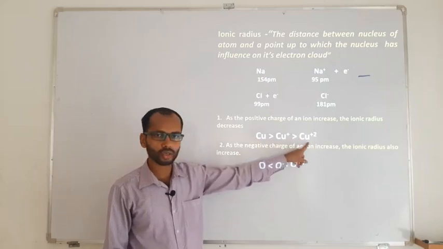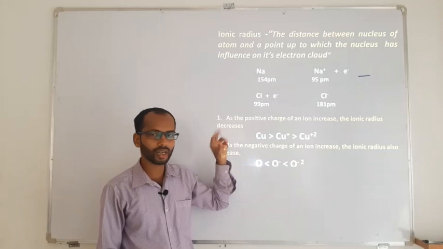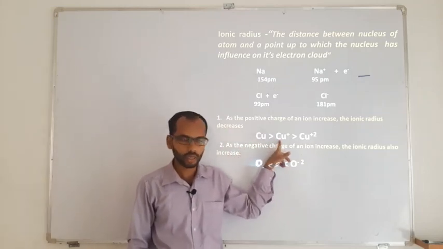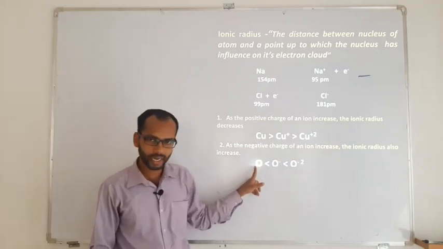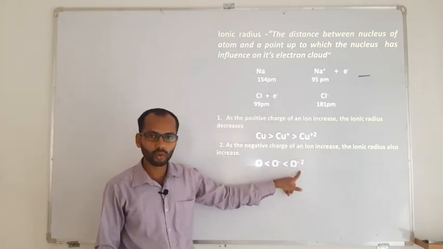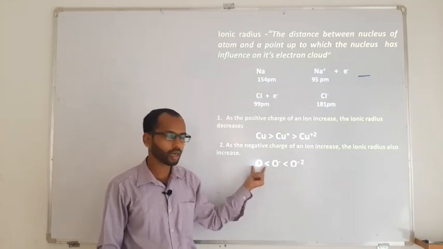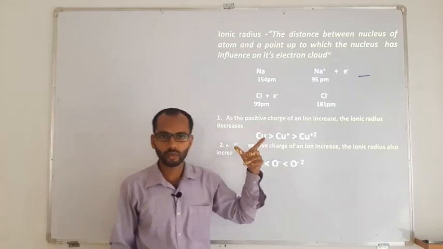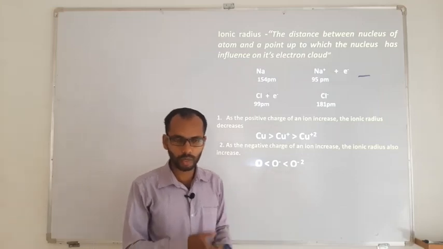More loss means very small size, less loss means a bit bigger, and no loss means larger. So neutral is bigger than the plus 1 charge, which is bigger than the plus 2 charge. Similarly for anions: O has 8 electrons, O minus has 1 extra electron, and O 2 minus has 2 extra electrons. As the number increases, expansion takes place and the size of the atom increases.